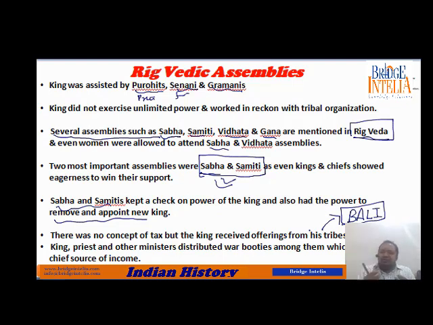He had expenses. He had to pay the army. He had to pay the priest. So how is it going? The king did not have money on his own. So he did not collect tax, but people themselves, out of their own voluntary volition, used to give gifts to the king, part of their earning.